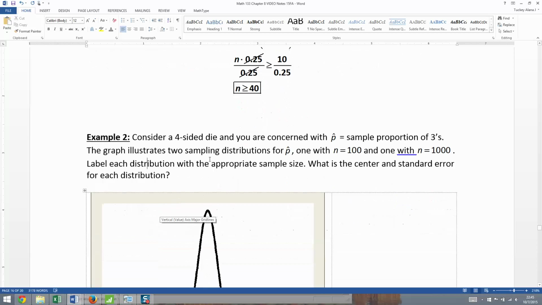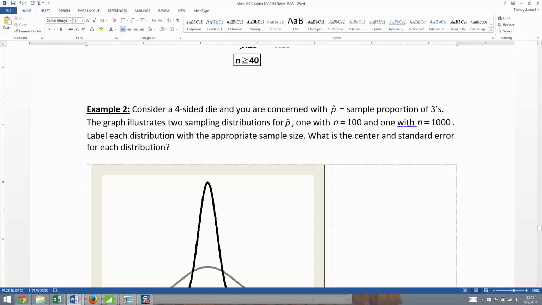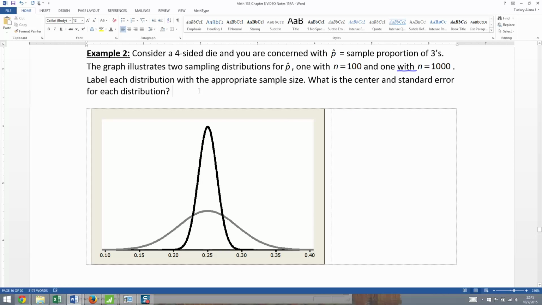So now for example 2, let's do something very different. Let's consider a 4-sided die, and you're concerned with p hat, which is the sample proportion of 3s. The graph below illustrates 2 sampling distributions for p hat, one where n was 100 and one where n was 1,000. And we're supposed to label each distribution with the appropriate sample size, the center, and the standard error. Well, they're not asking for much, are they?